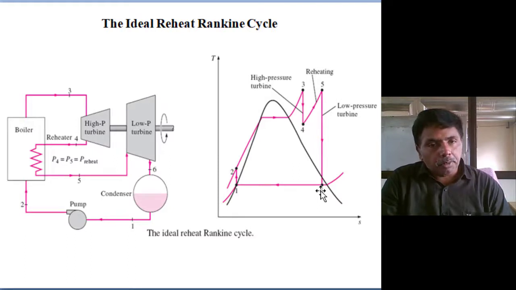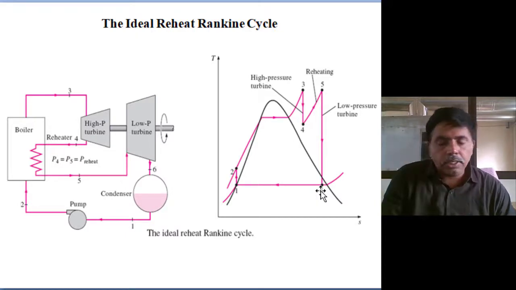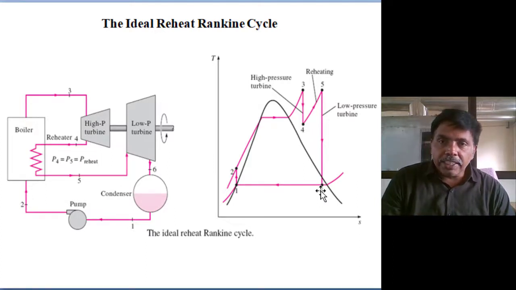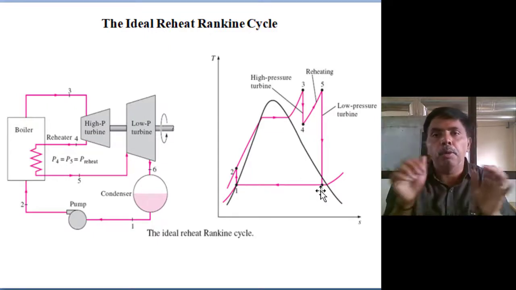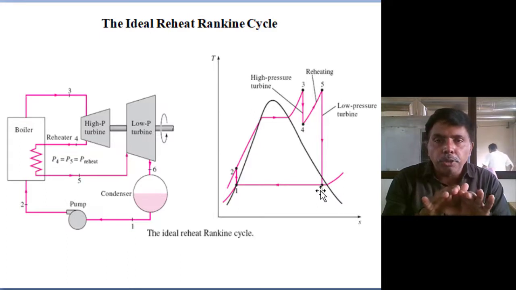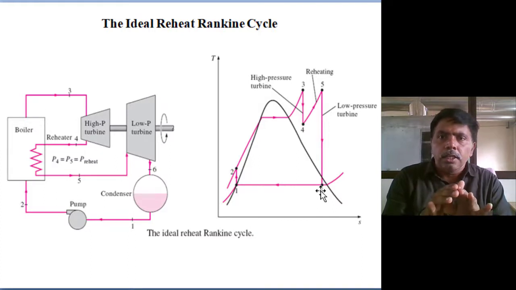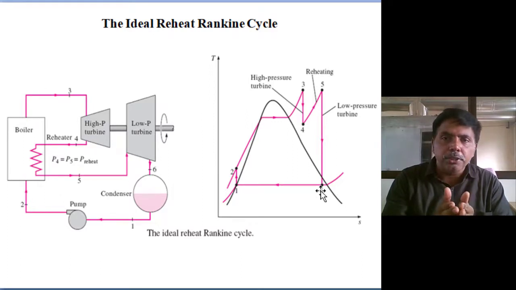So raising the pressure of the boiler will enhance efficiency according to the first law balancing. According to the second law analysis also, as we all know, if we are increasing the pressure, all molecules will come into an ordered position. If all the molecules are in an ordered position, entropy generation is reducing. Entropy generation is reducing means availability is increasing.